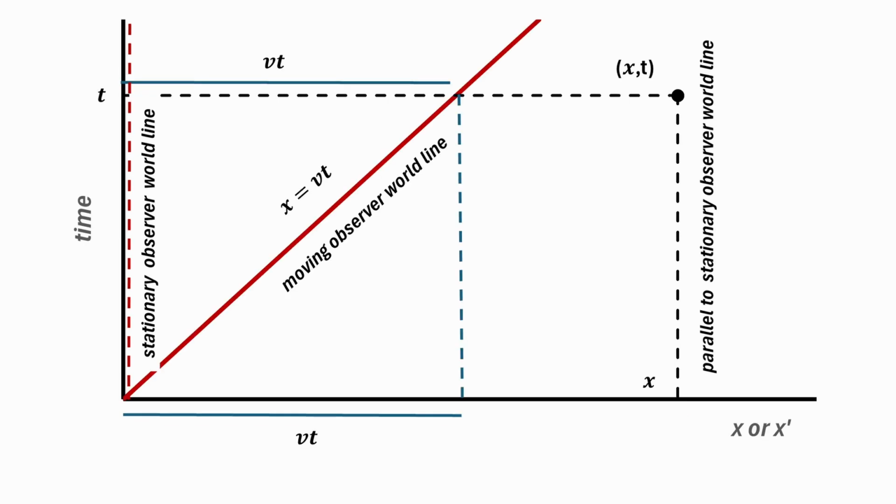The moving observer world line is a line connecting the positions of this observer in the x t frame of reference. The line parallel to the x-axis passing through the event intercepts the vertical axis at the time t. At this time, the traveling observer is at a position in the x-axis that is equal to the relative speed multiplied by the time.